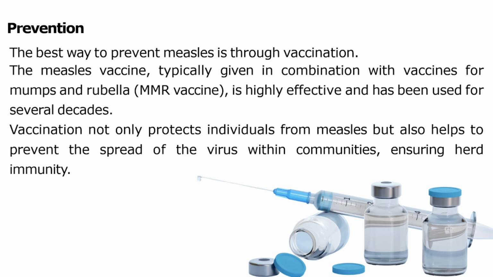So it is very necessary to follow the SOPs: wearing masks, hand hygiene, maintaining proper social distancing, and taking the booster dose of the vaccination when we need it. It is the best way to eliminate the infection from the whole community and make a safe place to live for us and for others.